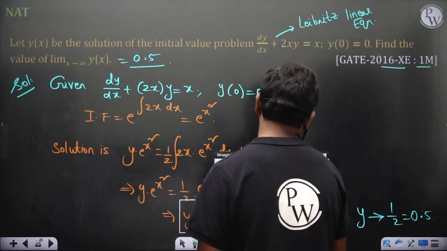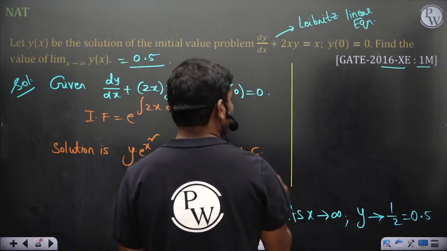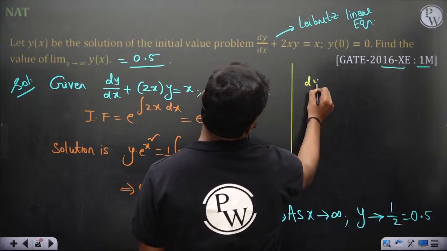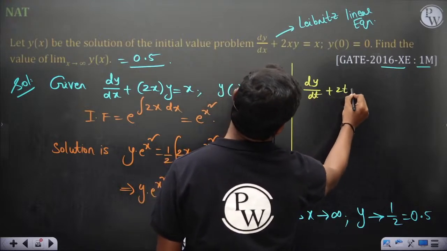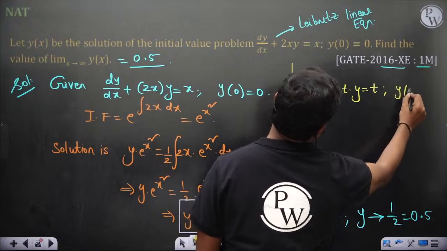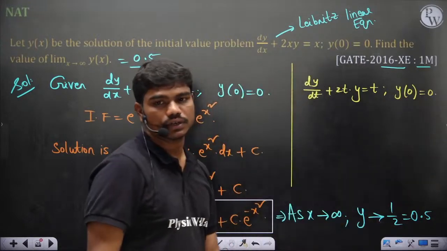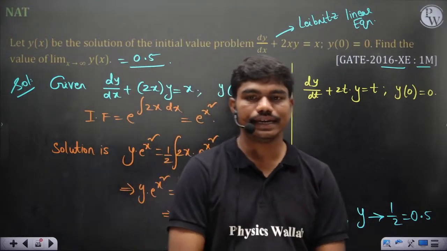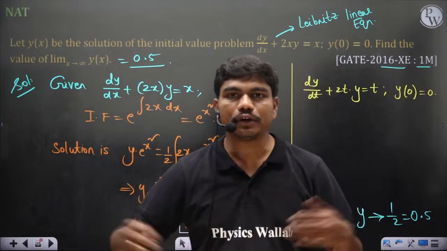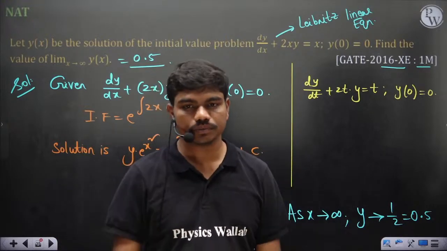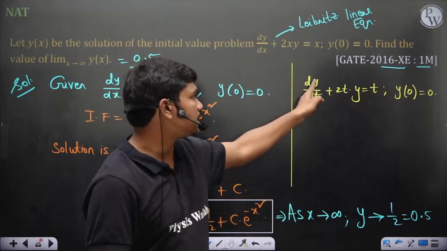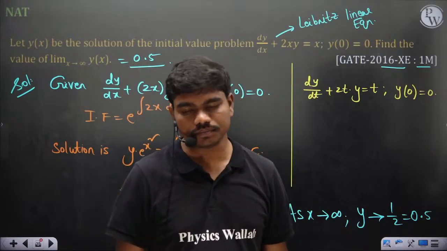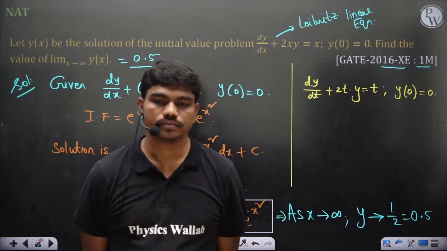Look, for your understanding, let's write this in terms of t. So dy by dt plus 2t y is equal to t, and y of 0 is equal to 0, because you can replace the variable with t, whatever you can understand. When t tends to infinity, when time t is tending to infinity, which means the system reaches steady state, yes or no? Correct. Initially this differential equation gives you the change of y with respect to time t. Now as time t is tending to infinity, the system reaches steady state, correct? Yes.